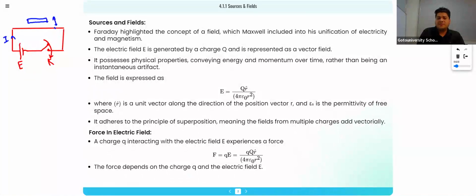That means what? It means that when current is flowing in the wire, it will produce a magnetic field. So current flowing in the wire is responsible for producing a magnetic field.